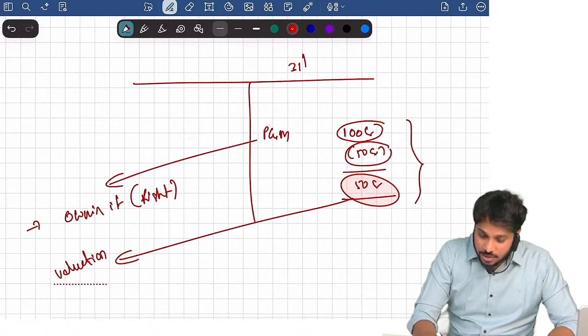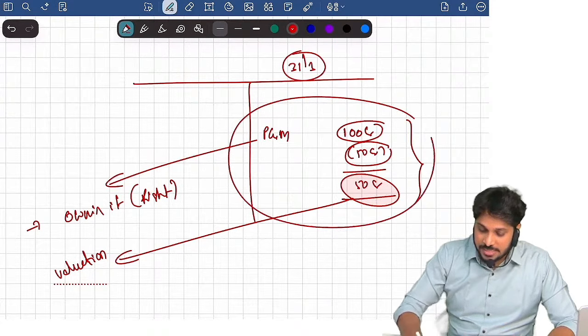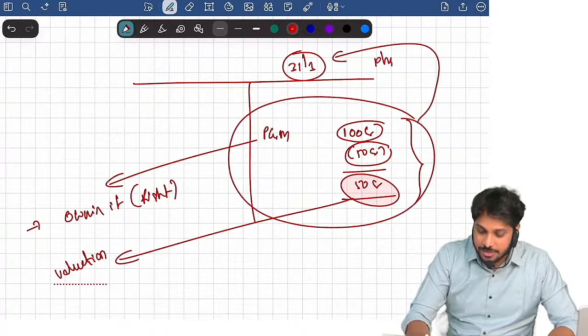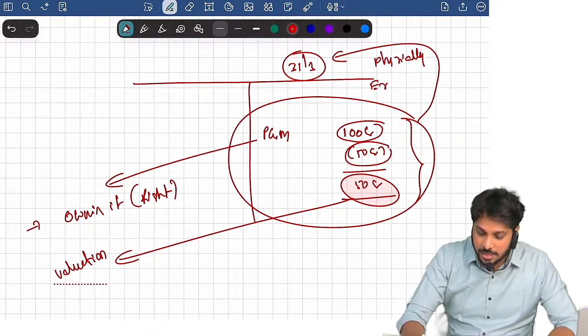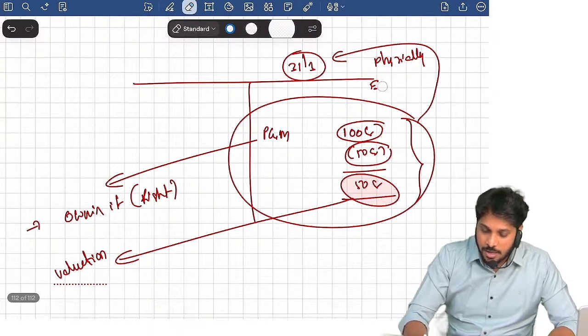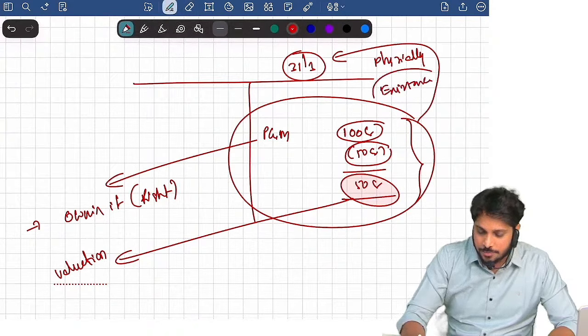And they are showing this as on 31st March. Indirectly, the company is saying that it is existing physically. What is it? It is existing physically on the balance sheet date. It is asserting about existence. What is it asserting about? Existence.